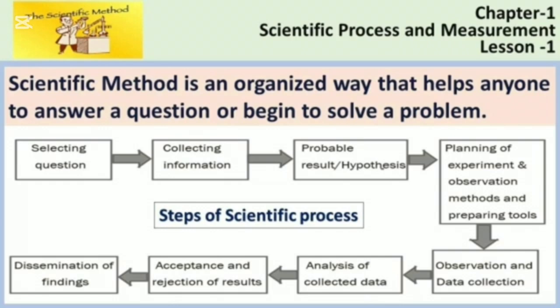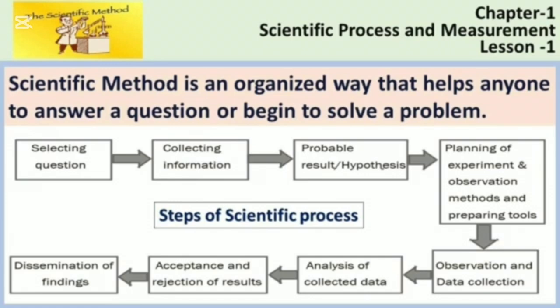So, my dear students, you have to follow these steps one by one to acquire knowledge of science. Now, I will discuss in detail this scientific process step by step. And remember one thing, when you write about this flowchart, obviously you have to write these steps properly one by one.